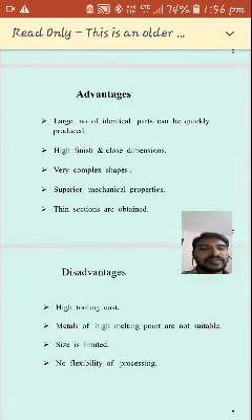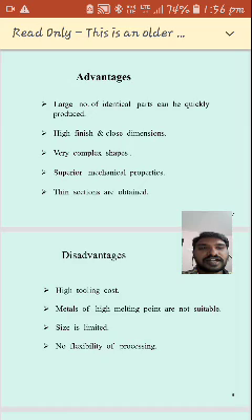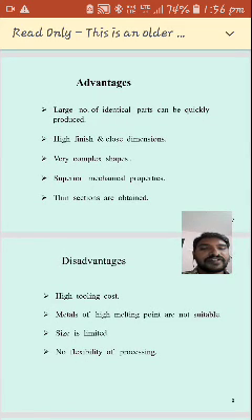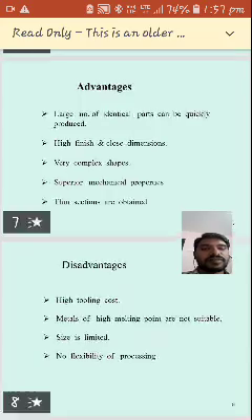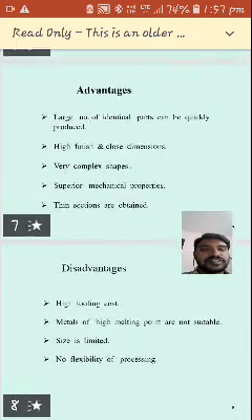Here are the advantages of die casting. A large number of identical parts can be quickly produced. High finish and close dimensions: we can get a high surface finish as well as accurate, close dimensional tolerances. Very complex shapes can also be made. So that is an advantage.